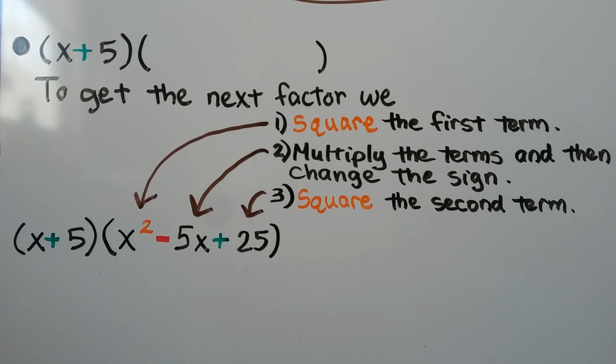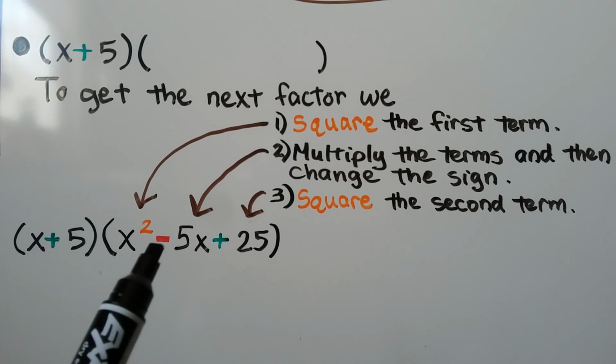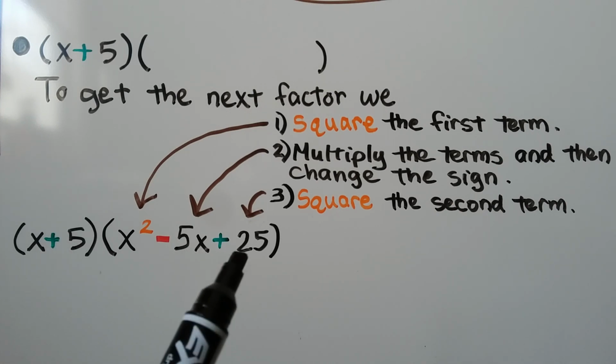So, to get the next factor, we do three things. The first thing we do is square the first term. So now we have an x squared here. See? That's the first term, x. We square it. Then we multiply the terms. So an x and a 5 would be a 5x, and we change the sign. Our plus becomes a minus. And then we square the second term. 5 squared is 25. So you might want to write those three things in your notes and pause the video.